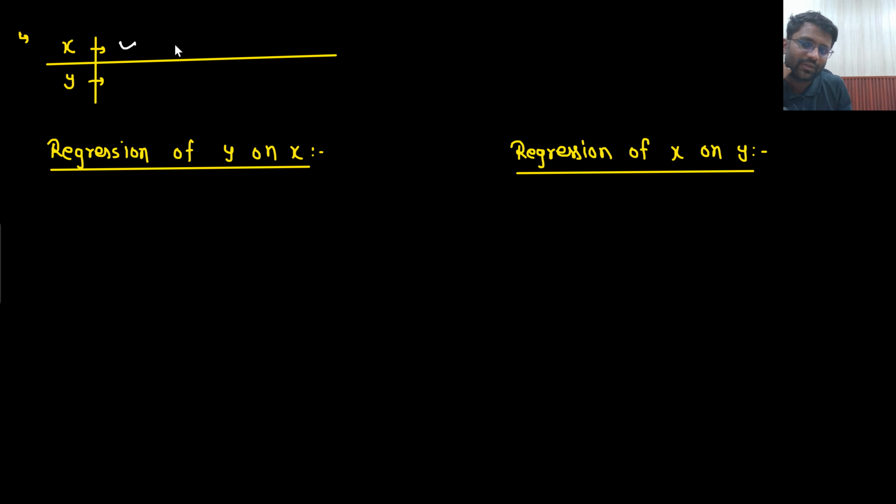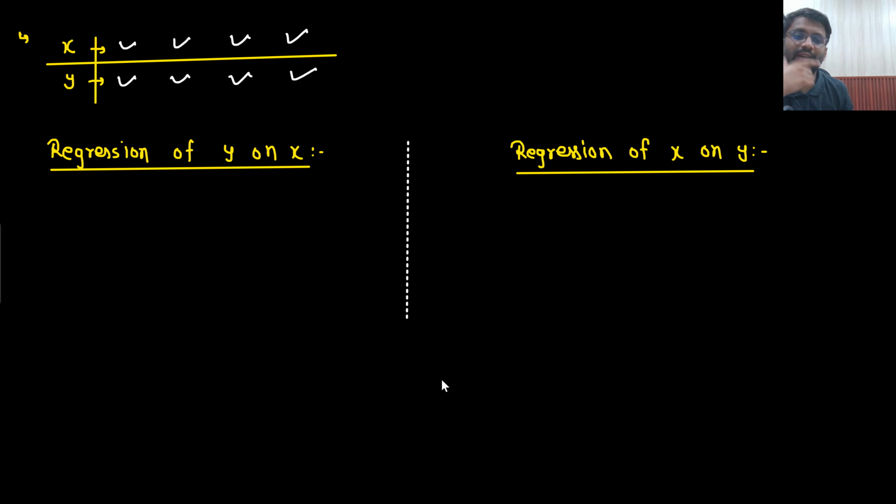Let's say this data is also given. All these data are given. Now they can ask the regression of y on x or regression of x on y. Anything they can ask. So what is the equation that you are going to write down? So the equation would be nothing but regression of y on x.